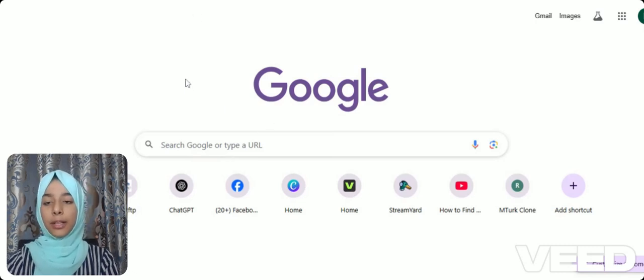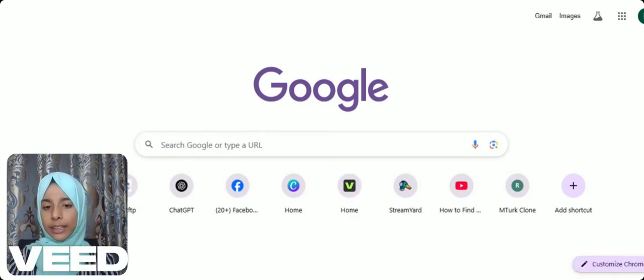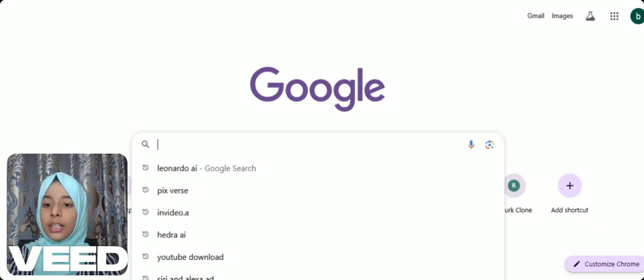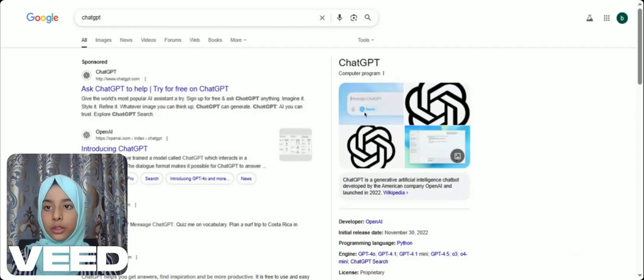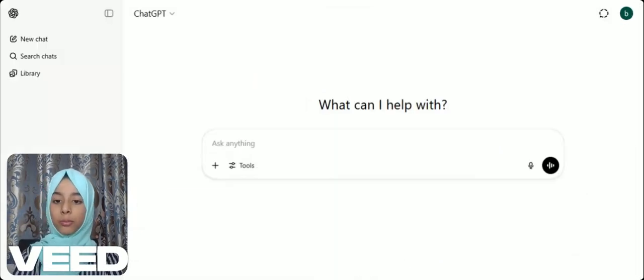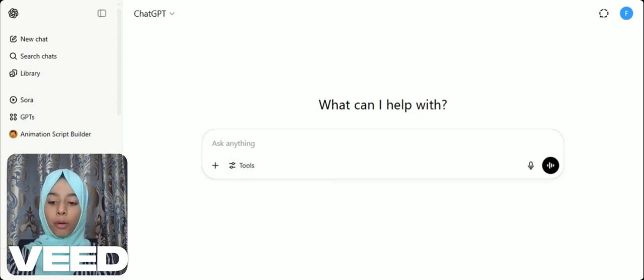So this is my tab, and here we can search for anything you want. I'm going to search first of all for ChatGPT. First of all, you will log in to ChatGPT to use it. Now here I will give a prompt: give me a story of Red Riding Hood and also make it in script form